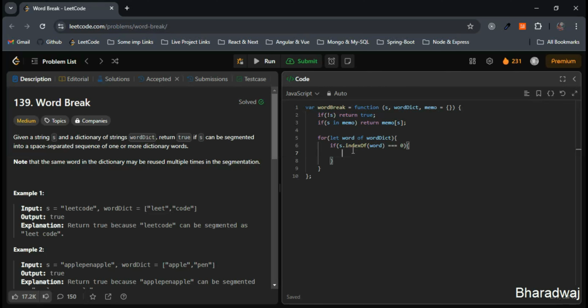If the first word matches, then we recursively check the remaining substring. For that, I'll call wordBreak, a recursive function, and we will slice until the length of the word, recursively checking the remaining substring.